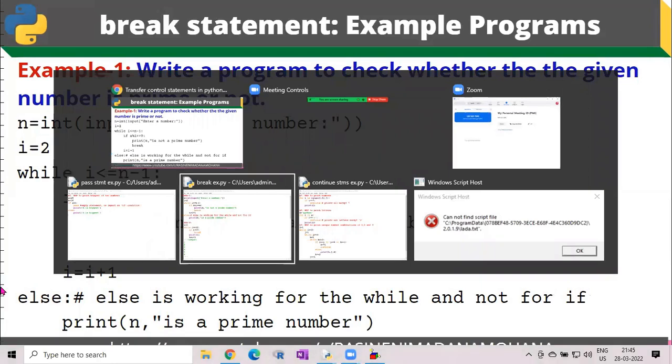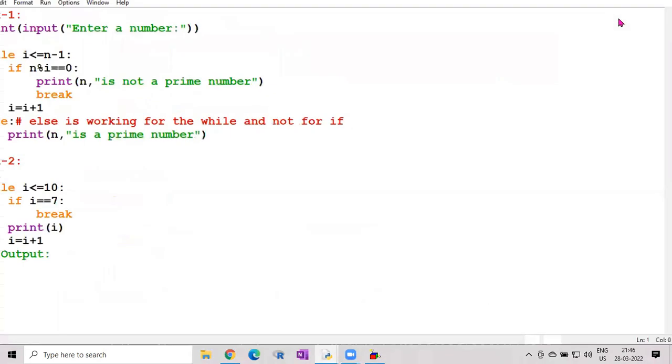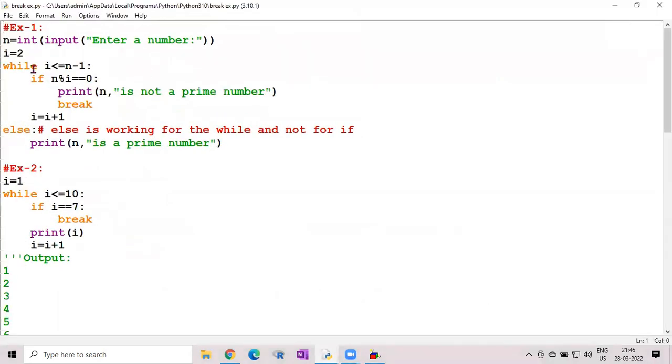lively, whatever we discussed here. So this is the Python IDLE shell. Our first program is here, whatever we have seen just now, checking whether a number is a prime number or not. Here we are reading n equal to int of input of enter a number, i equal to 2, while i less than or equal to n minus 1. If n percent i, or n mod i equal to 0, then it prints not a prime number. Here we use the break statement.